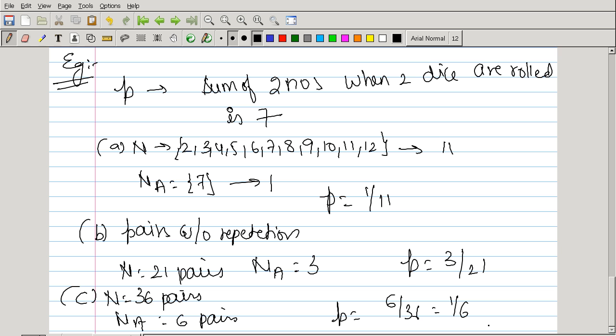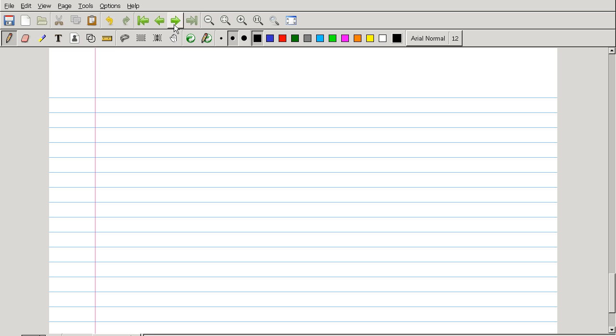See, in this case we have three different ways of interpreting n and NA. So that's the problem with classical probability. Okay. Now the next definition is the frequency interpretation.